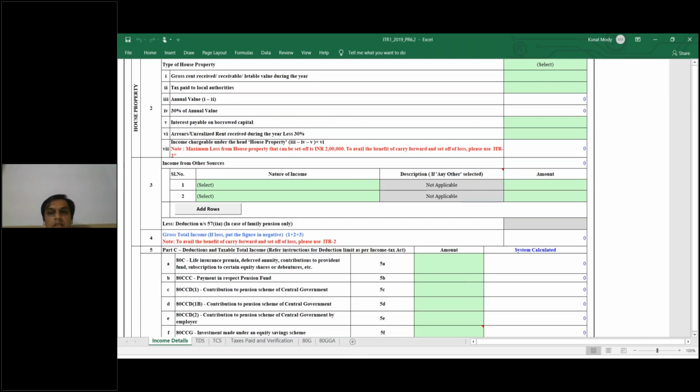After you put the information, 30% annual value. If you are having a house property loss, interest payable on borrowed capital, you have to put it in this option, interest payable on borrowed capital. So if you are having any housing loans and you want to take the deduction of the same, you have to put it over here, interest payable on borrowed capital, second head of house property in this fifth point. Okay, and see here the maximum loss from house property can be rupees 2 lakhs, to avail the benefit of any carry forward and set off of loss.